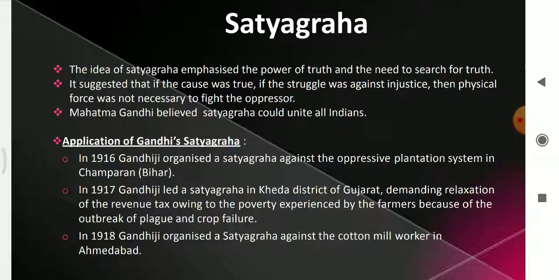So, three satyagrahas: 1916 Champaran Satyagraha against the oppressive plantation system, second one 1917 Peasant Satyagraha in Kedah district demanding relaxation of revenue, and third one 1918 Ahmedabad Satyagraha for the cotton mill workers. These were the three successful satyagrahas organized by Mahatma Gandhi. Let's move forward.